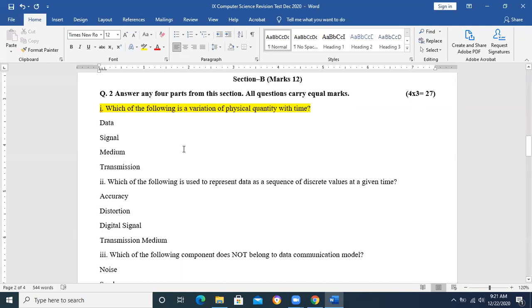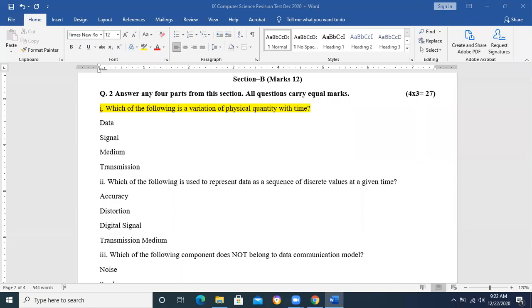Okay, please, can anyone participate and give the answer? Which of the following is a variation of physical quantity, whether right or wrong? Variation of the physical quantity with time. You will find each and everything. Whatever I have written here is from our book. The statement has been taken from the book. Okay, please raise the hand.